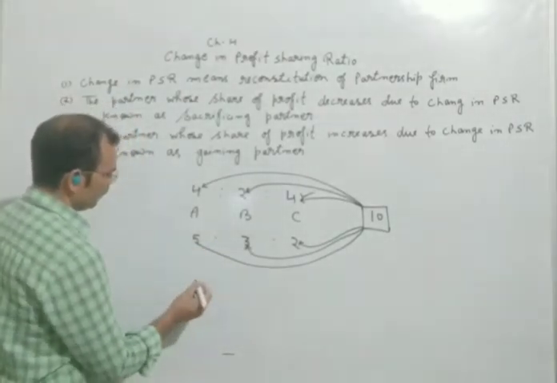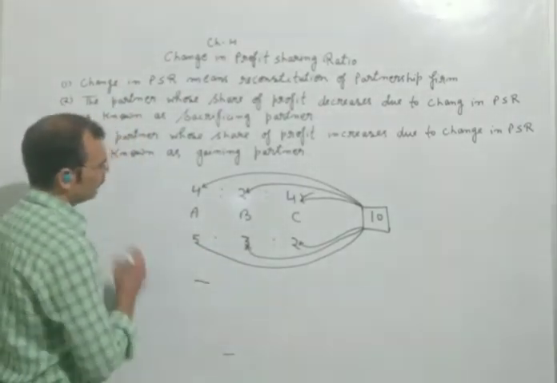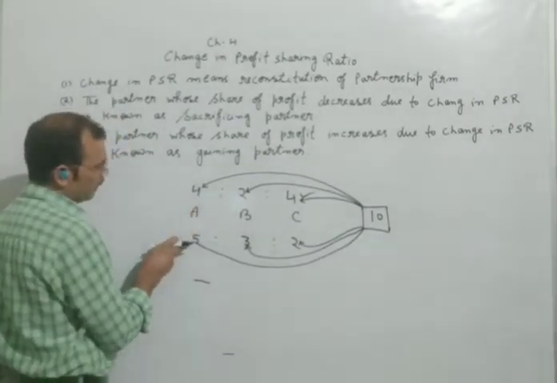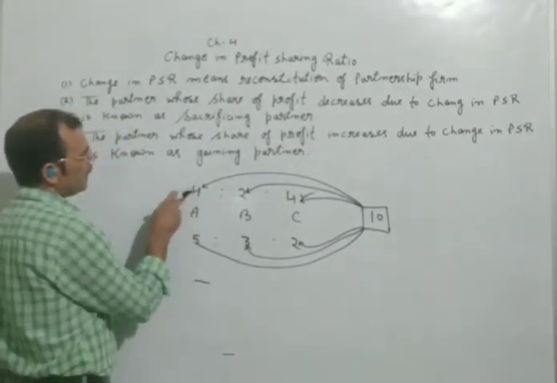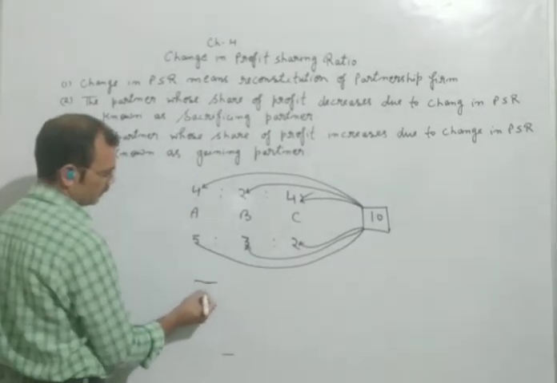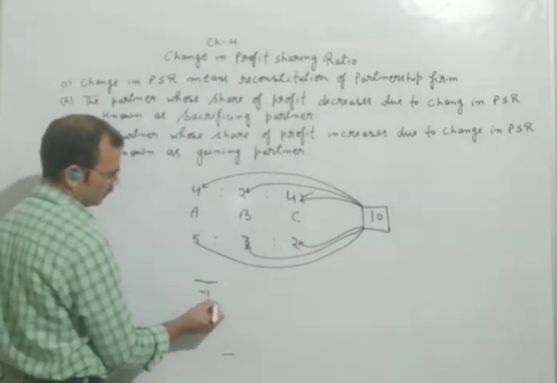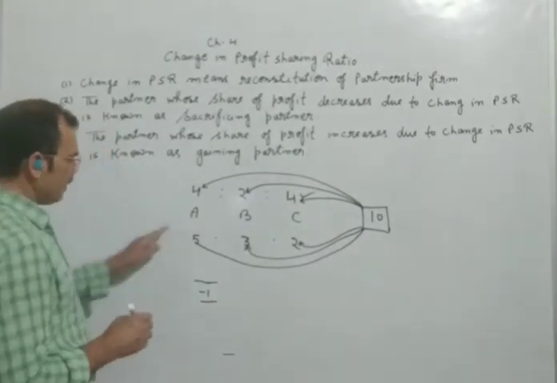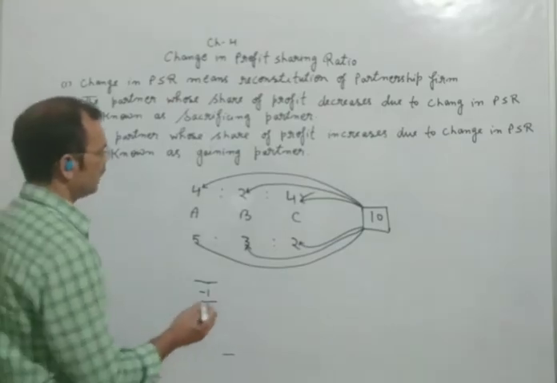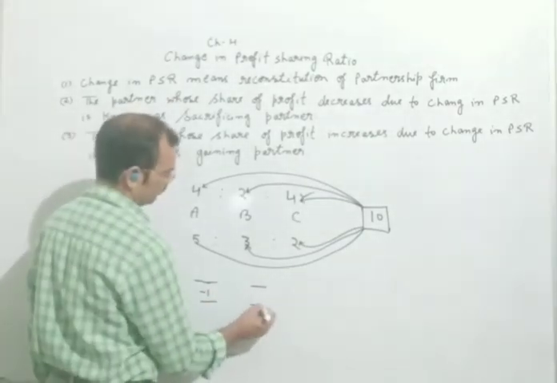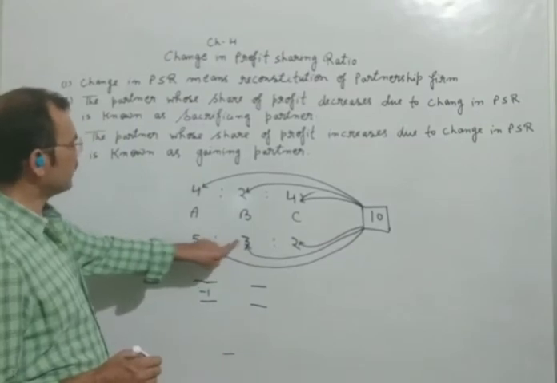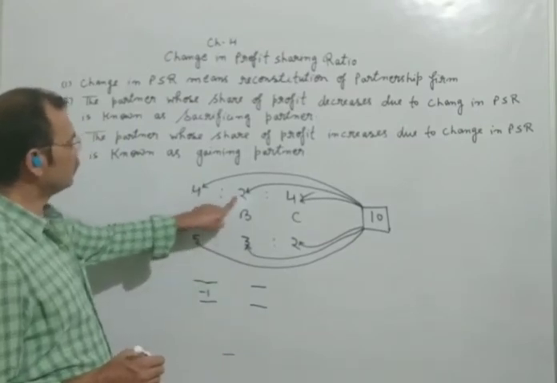First of all, we will deduct. Let's see. Earlier A was getting 5 rupees. Now he is getting 4 rupees. It means A will get 1 rupee less. On the other hand, B was receiving 3 rupees. Now B is receiving 2 rupees.